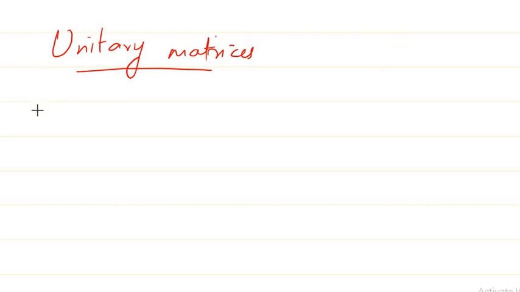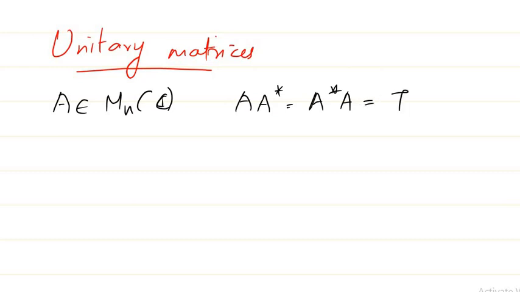A matrix A from M n C is a unitary matrix if A into A star is equal to A star into A is equal to I. I'll just denote A transpose whole conjugate as A star, sometimes we call it the adjoint of the matrix. So if A A star is equal to A star A is equal to I, then we say the matrix is unitary.